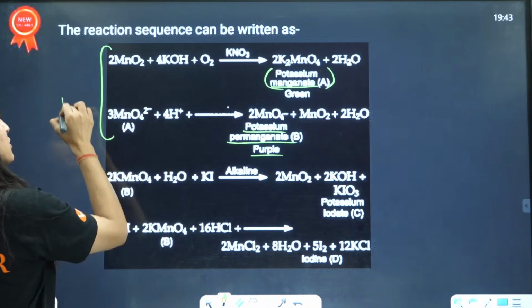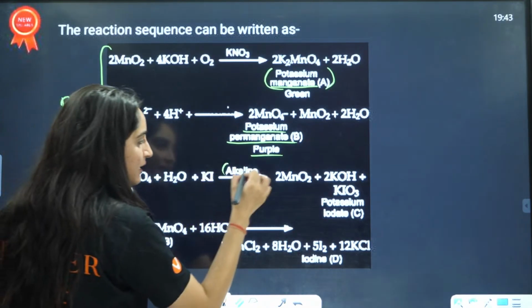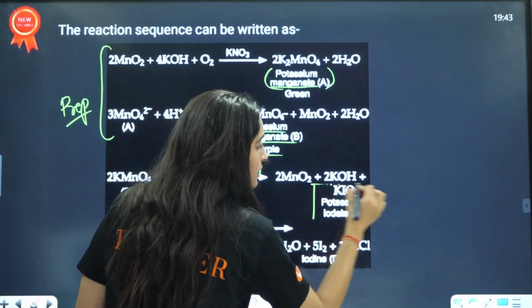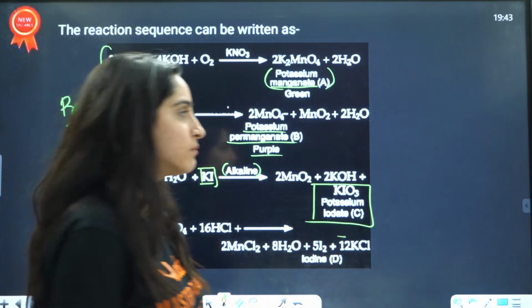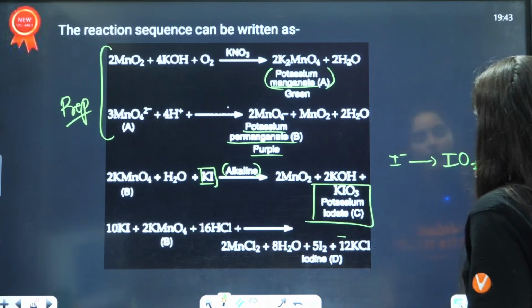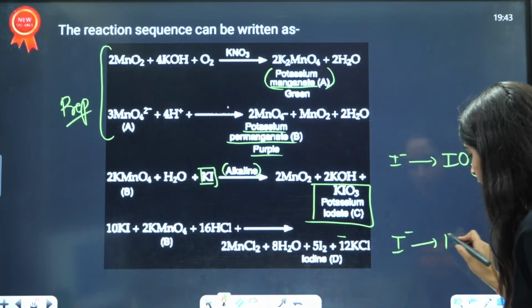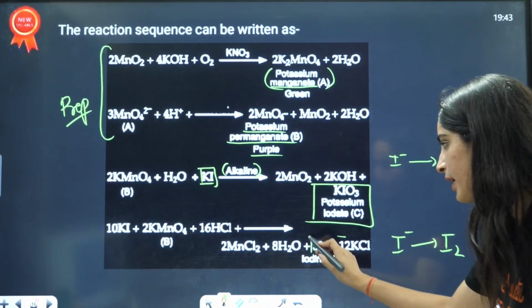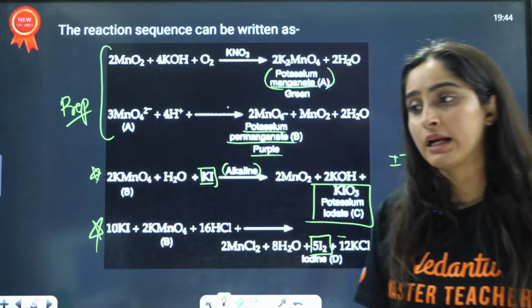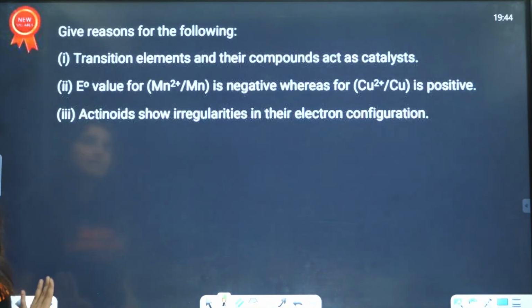These are the preparation steps. Now, when you add KI in the alkaline medium, I- is converted into the iodate ion, IO3-, but in the acidic medium, I- is converted to I2. This is a very, very important and frequently asked property. There is a very high chance that they can ask you these things, right?